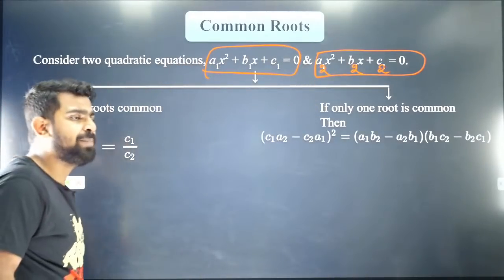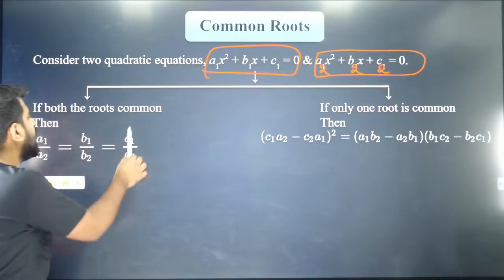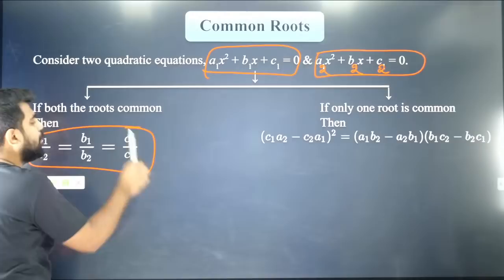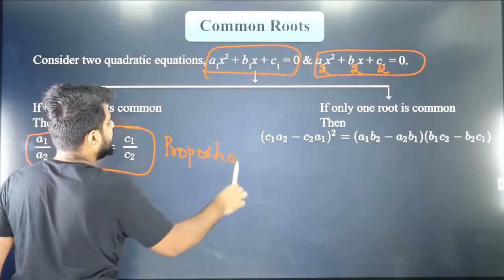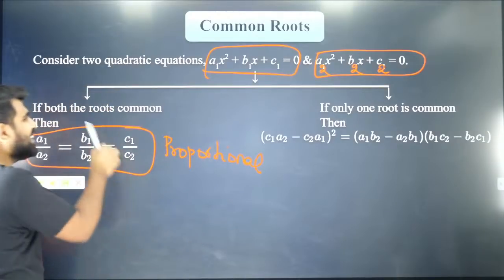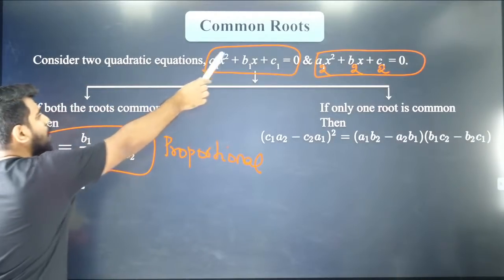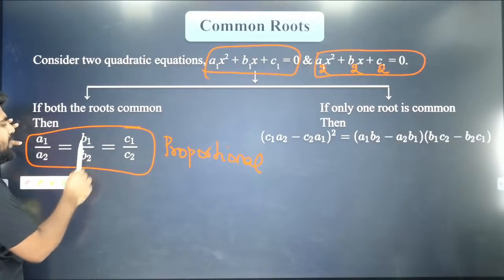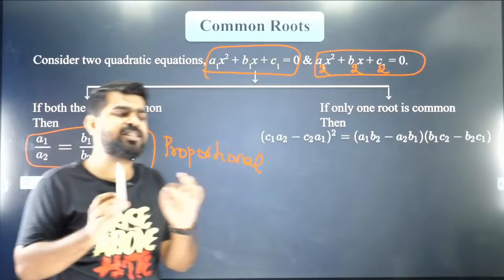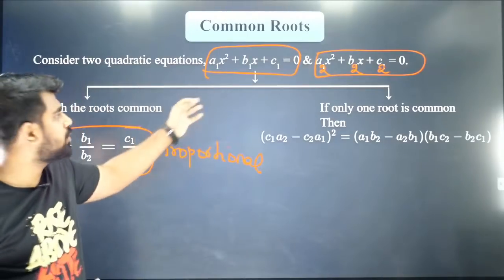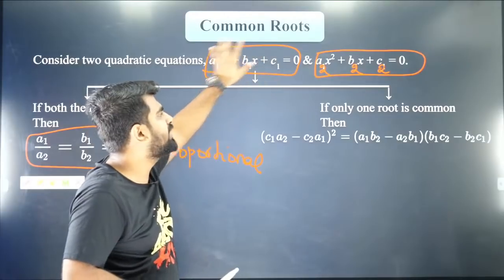Both the roots will be the same only when the quadratic equations are proportional. That means a1/a2 = b1/b2 = c1/c2. Only then can I say that both the roots will be common to these two equations.